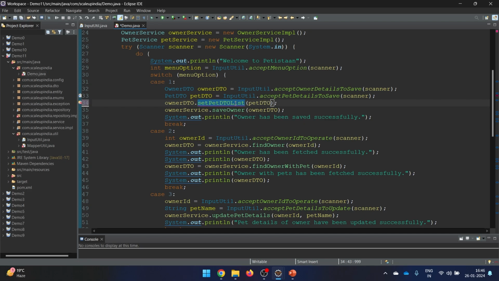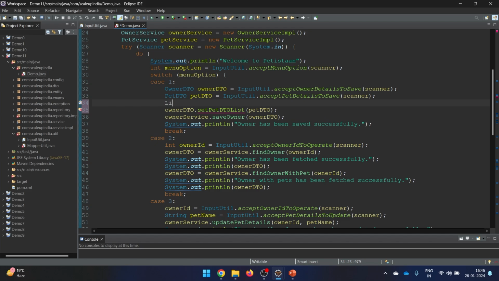But the point is, in the list you can't add this particular pet here. So something unique we need to do this time is that here we will say pet detail, something like this, and here we will say pet detail list. So first of all, let's write it something like this, array list here.